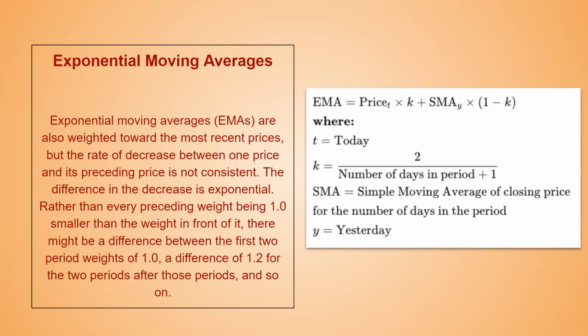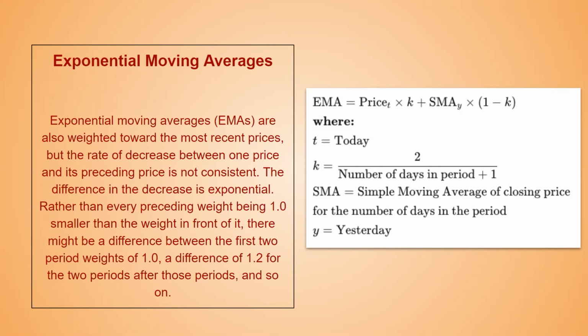So the bigger picture of the exponential moving average that we need to understand is that the EMA gives you a smoother average, inclining more weight towards the latest price behavior than the previous price behavior.